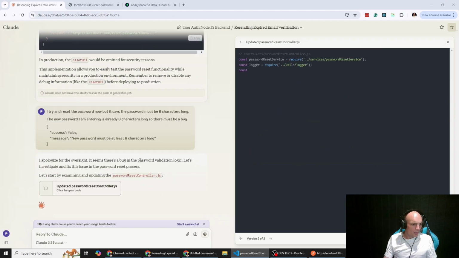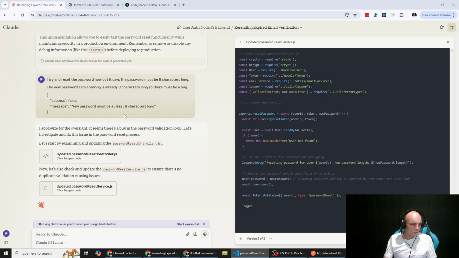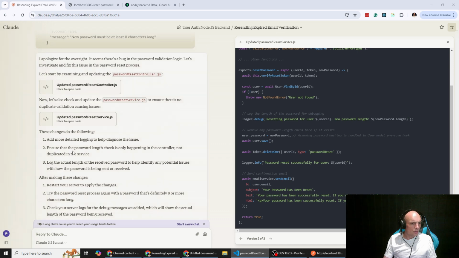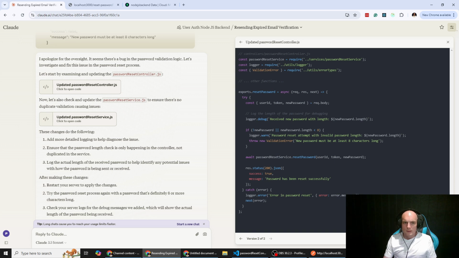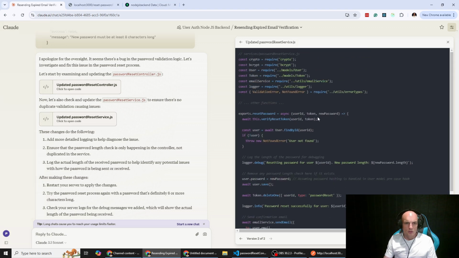Alrighty, so password reset controller. Alright, so in the controller, validation error, nothing changed, just some more logging, and then in the service, reset password, verify user and token, find the user by ID, user.password equals new password.